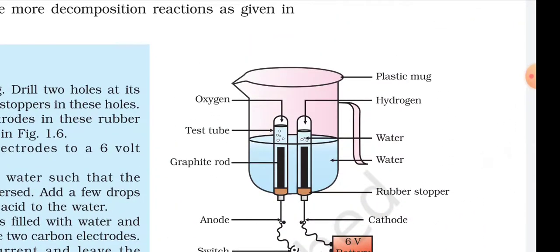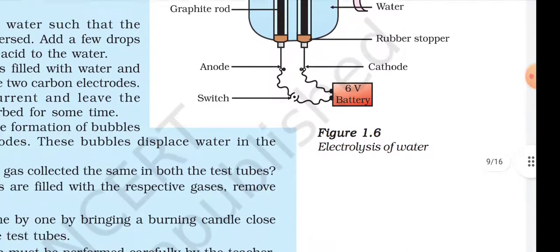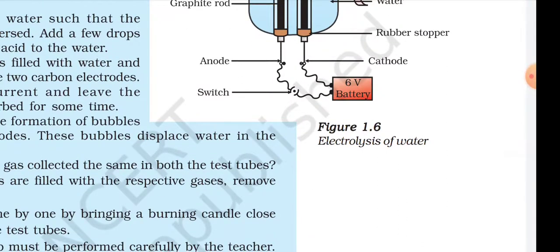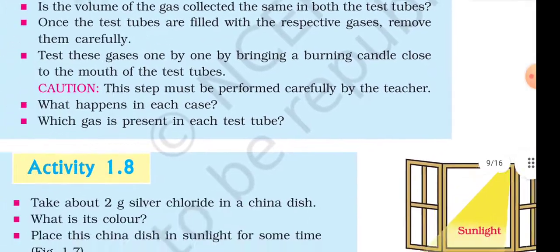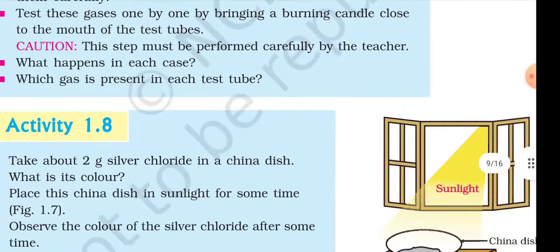Plastic mug, hydrogen, water, oxygen, test tube, graphite rod, rubber stopper, cathode, anode, switch, 6-volt battery. Figure 1.6: Electrolysis of water.